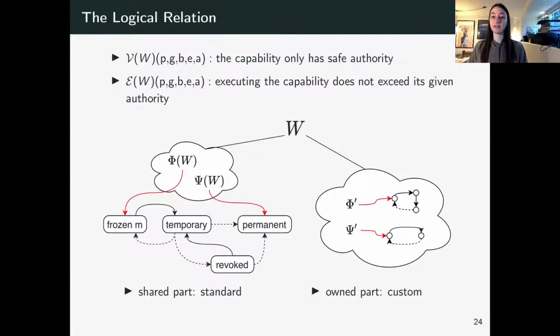And since we are sharing this capability, we can't really know much about what is going to happen to the state of memory, but we do know it has to adhere to the standard protocol. So that's the guarantee we get. So as soon as some capability is shared, we want to know that it follows and will always follow the standard protocol. However, if some piece of memory is owned, if it's never shared, its content does not need to follow any standard protocol.